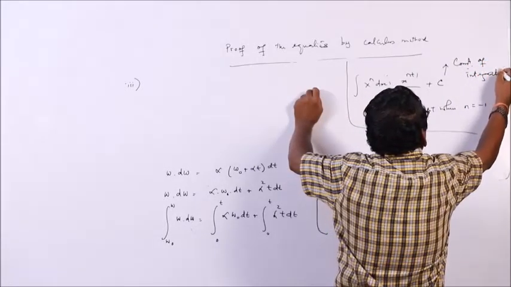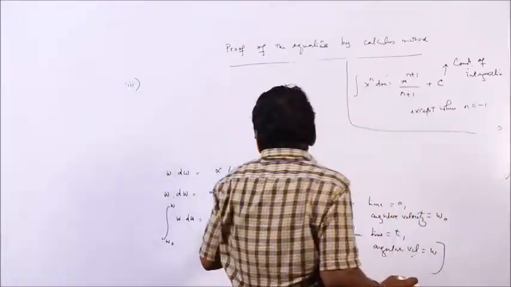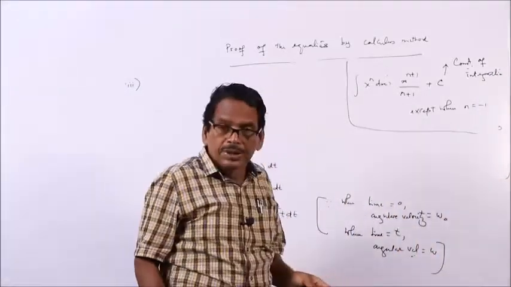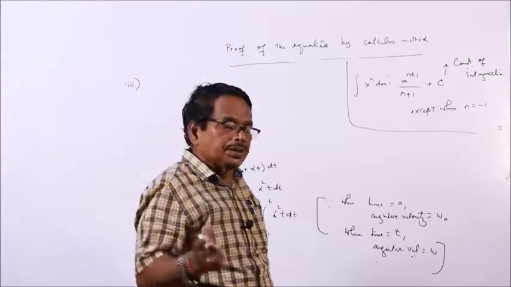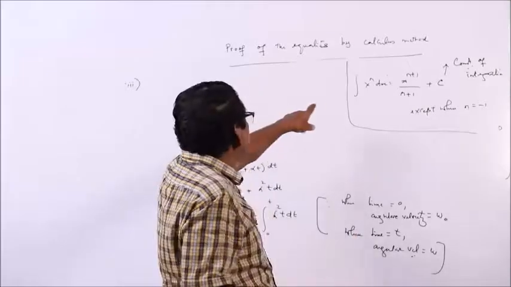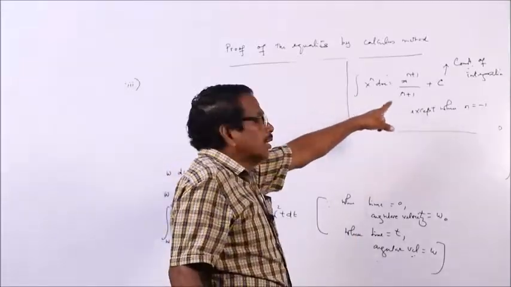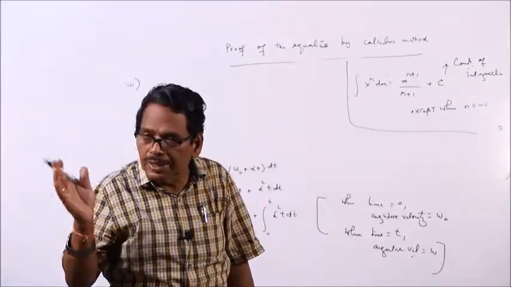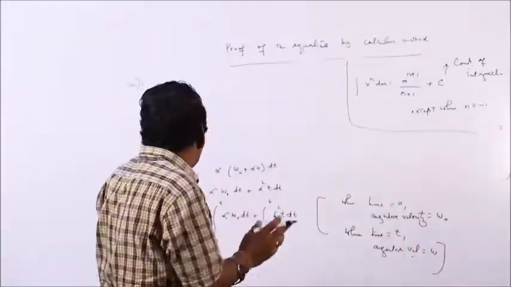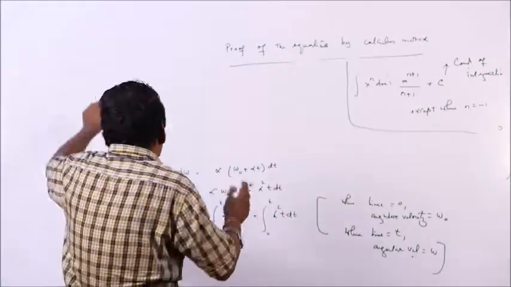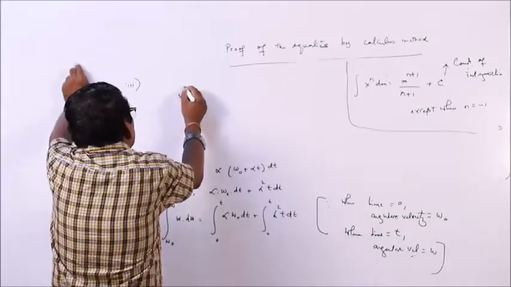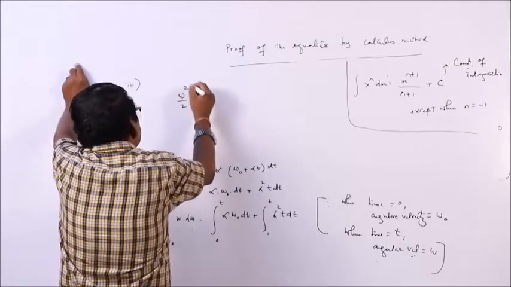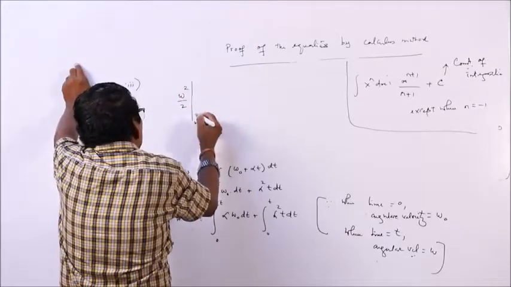In this case, we are not taking the constant of integration because the integration is made with a definite limit. When the integration is not made with a definite limit, there will be a constant of integration, but when the integration is made with a definite limit, there will be no constant of integration. So, that formula will be used here: omega square by 2 from omega 0 to omega.